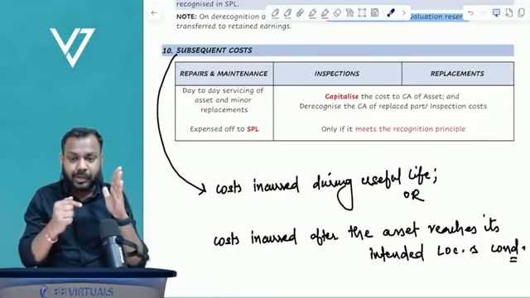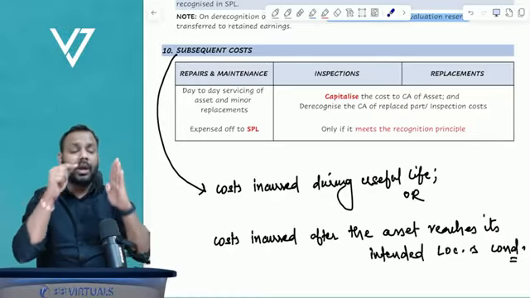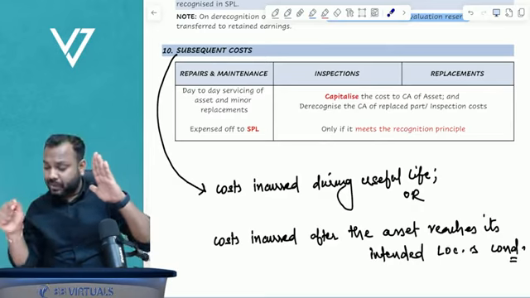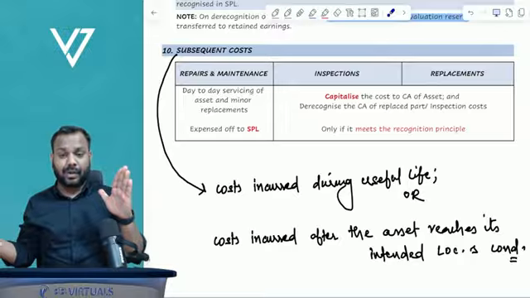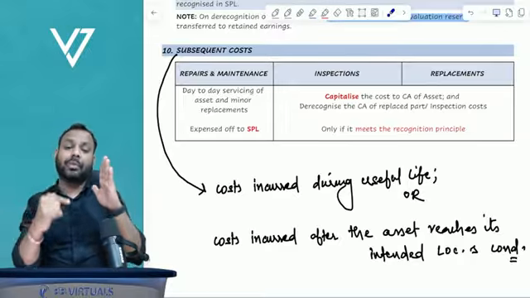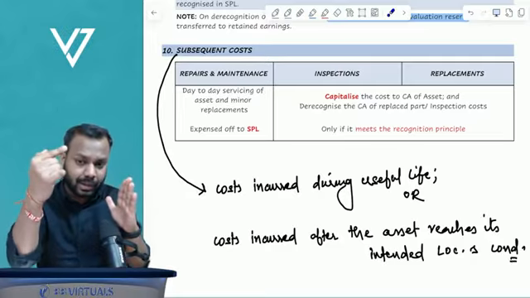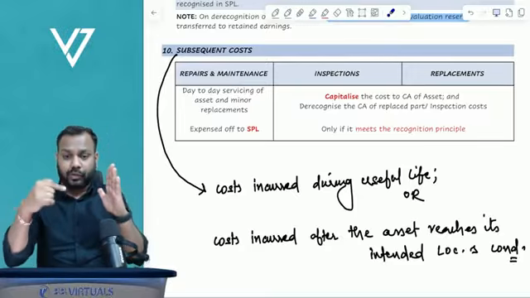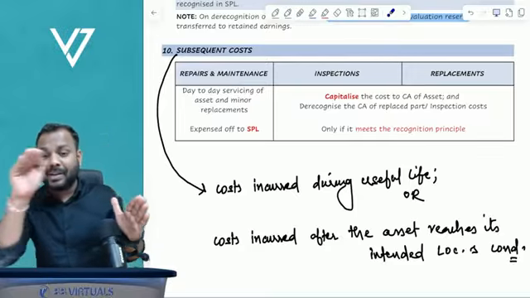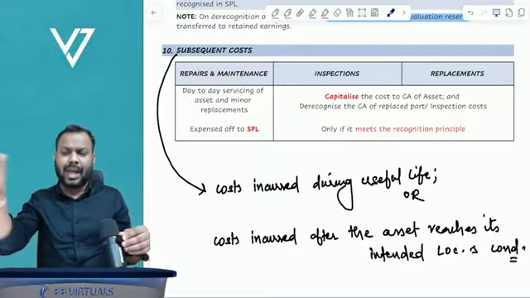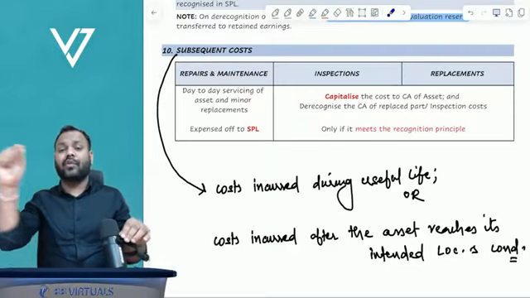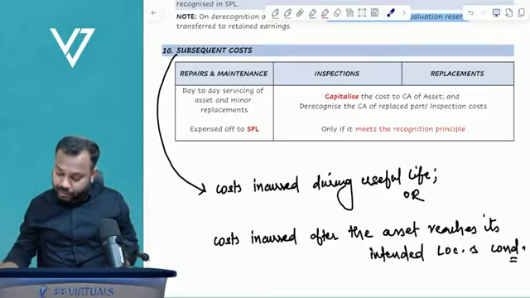This inspection cost increases the economic benefits, because it enables the flight to be operated, without which the flight will not operate, right? So this inspection cost has to be capitalized to the cost of the asset, and depreciated over the 3 years or 4 years, whatever is the useful life of the inspection cost.